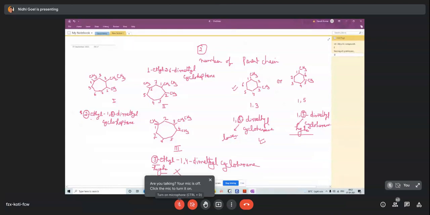So it is either the first or the second. Now compare the first and second structure. Here the ethyl is at the second position, and here the ethyl is at the lower position. So it should be the second, but in the next condition, the methyl group is at the sixth position here and the fourth position there. This is lower. So this one is the correct answer.